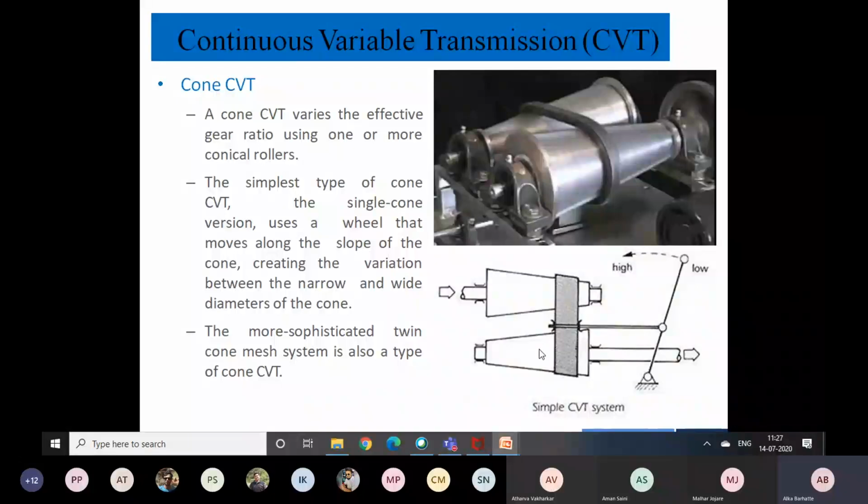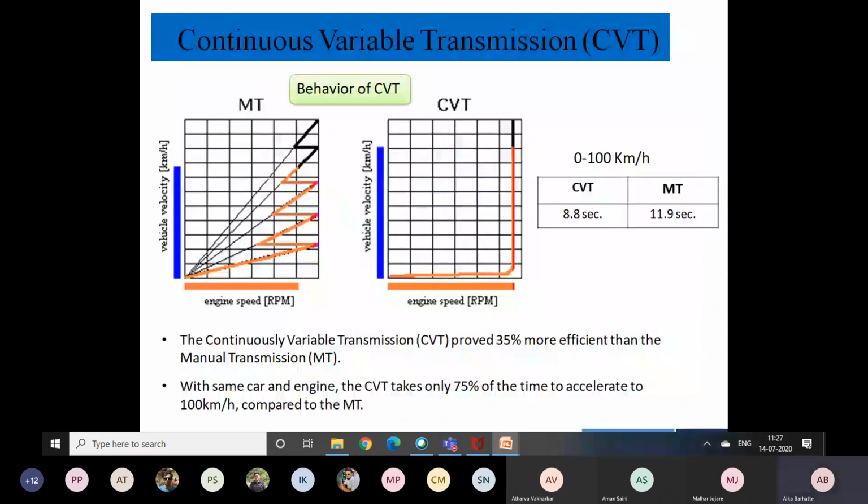So this is a very simple arrangement, but it gives a very efficient output using this continuously variable transmission. I think it's clear. These graphs also represent the difference between manual transmission and CVT. Here we are getting only fixed gear ratios, or fixed gears, and we need to switch from one to another.